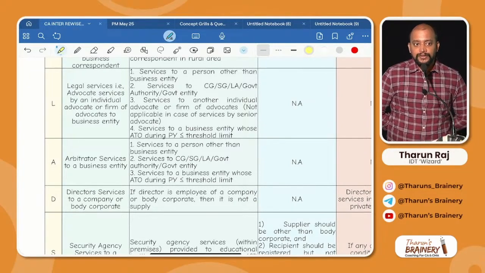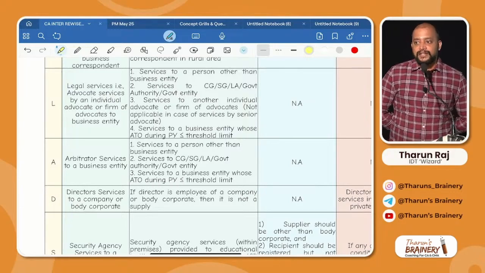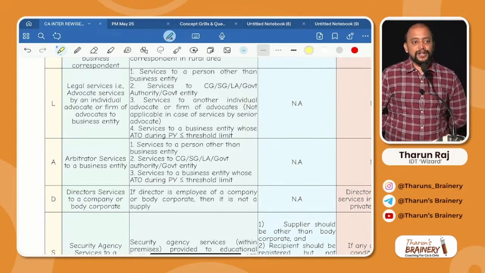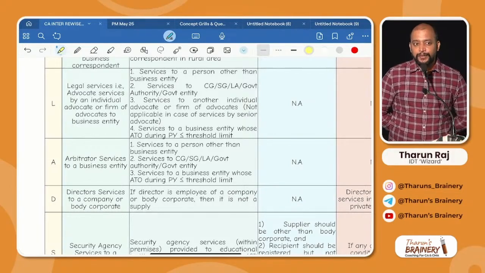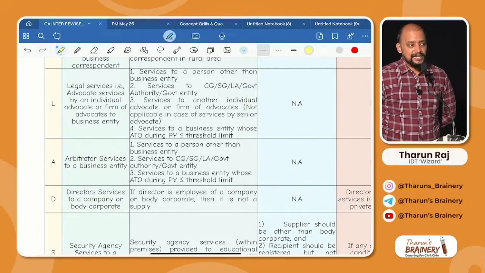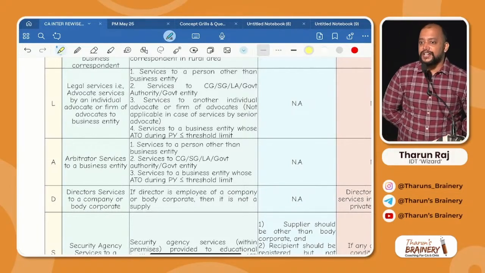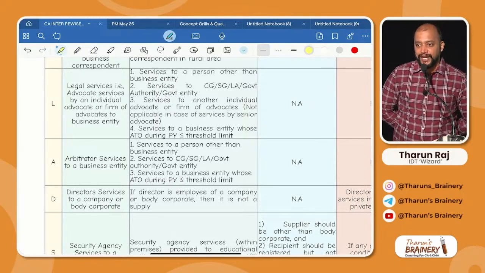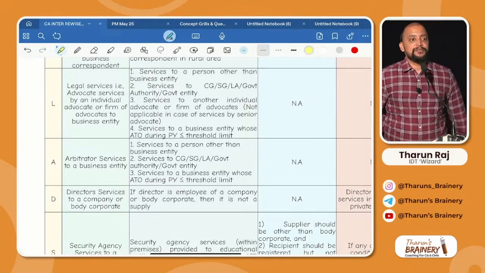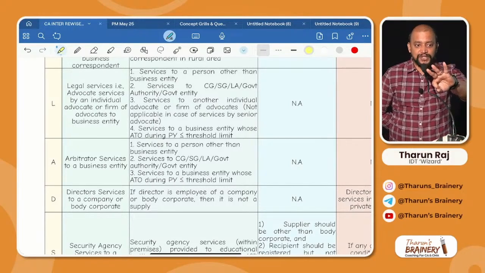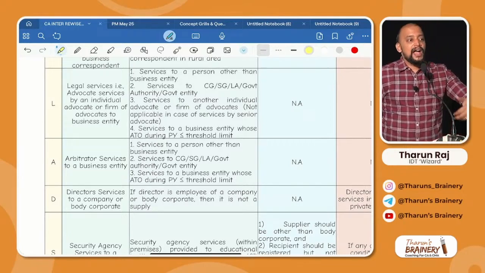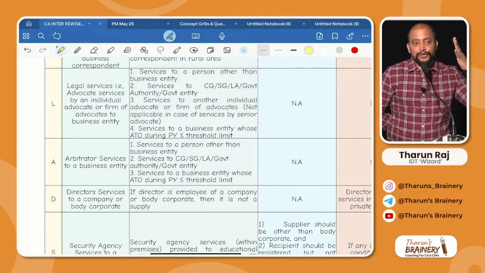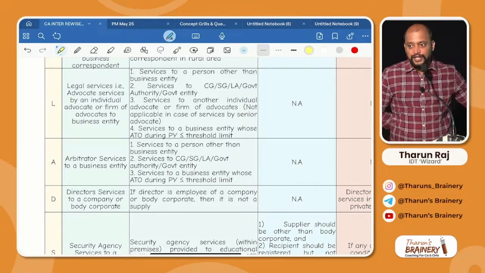Number 2, government or government authority, government entity. Number 3, business entity whose turnover during the previous year does not exceed the threshold limit. Number 4, another individual advocate or firm of advocate. But for senior advocate and arbitrator we have only 3 exemptions. Only 3. What are they? To an individual, to government, and to a business entity whose turnover during the previous year does not exceed the threshold limit.